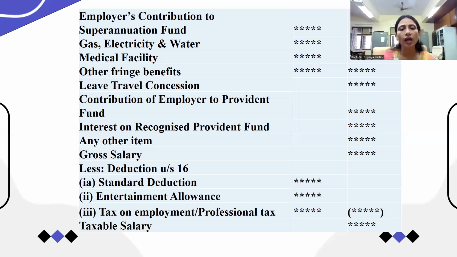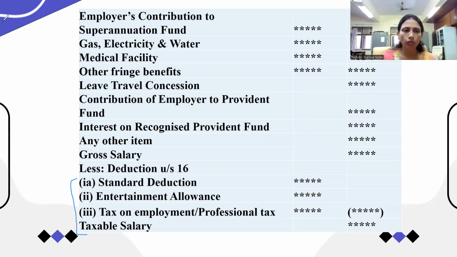And the third deduction we have is tax on employment or professional tax. That professional tax everyone who is an employee is going to pay. That is 2,500 currently, and if we have paid it for this year, then we will obviously get it as a deduction. So these are the 3 deductions which we are going to get from the gross salary. Okay, so here we will understand what are the items which are taxable under the head of salary, and then after deducting these 3 items we will get the net salary.